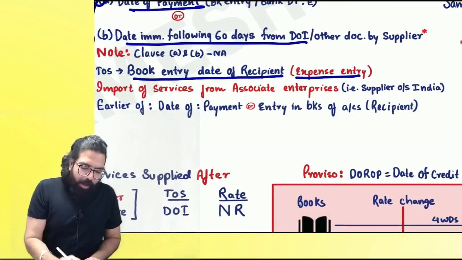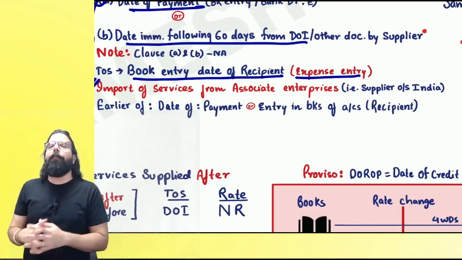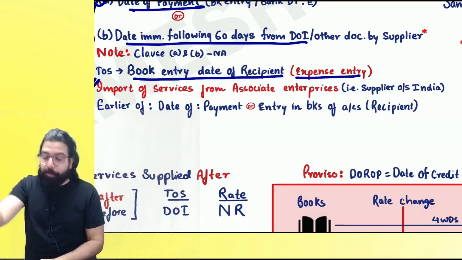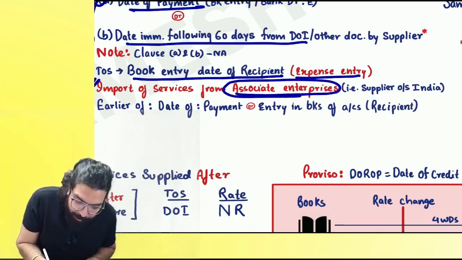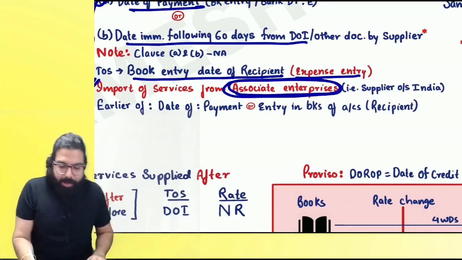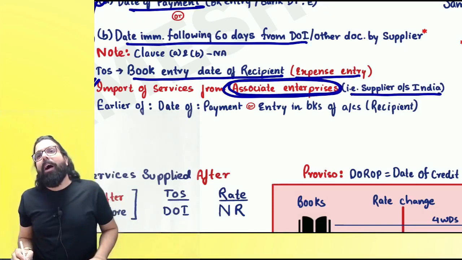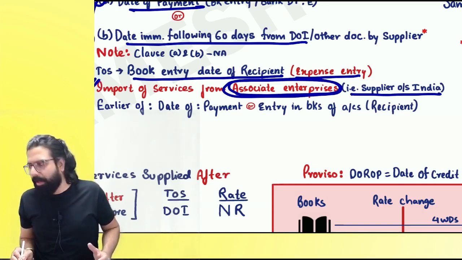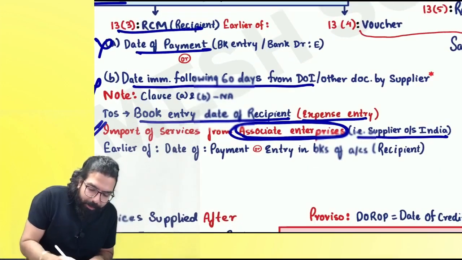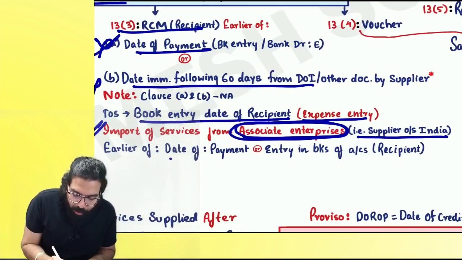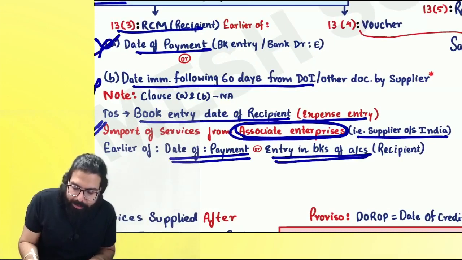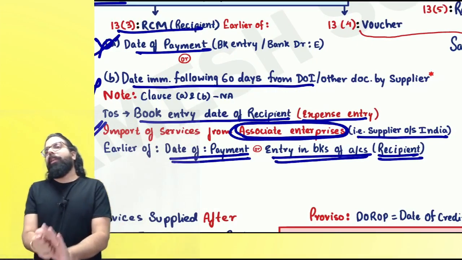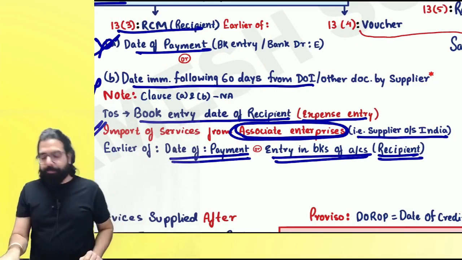Now here, one small point comes. Listen to me very carefully. If I import some services, generally importation of service is reverse charge mechanism, normal provision. But you import your services from an associate. Remember, only for associate enterprises. The supplier is outside India. You have imported the service from your associate, means your head office, branch office, etc. Then the date of payment will remain the date of payment only. The only thing they have told is date of payment or book entry date in the books of accounts of the recipient. The day I make a book entry or the day I make a payment, whichever is earlier.